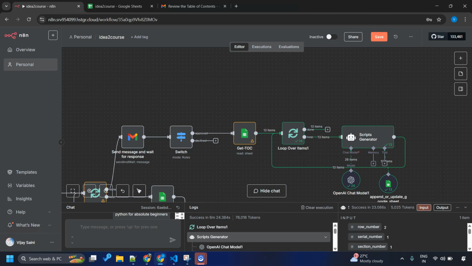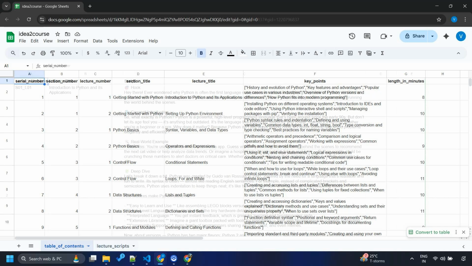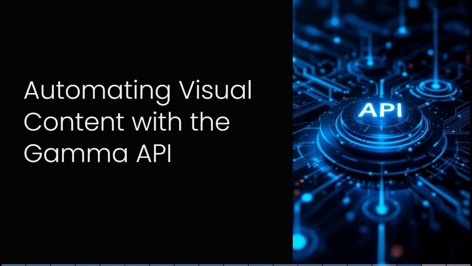Congratulations on building a workflow that takes your ideas and turns them into a well-structured table of contents, something you can review, fine-tune, and then expand into detailed lecture scripts. This is a solid foundation for your content creation journey. To transform these scripts into visuals, I am leveraging the Gamma app API, so our agent can generate presentations programmatically. I have a quick dedicated video on my channel if you want to explore the Gamma interface, but for this pipeline, we are going straight to the automation.